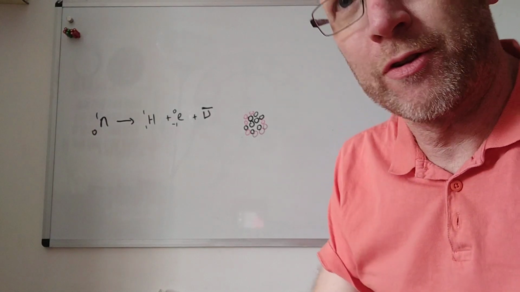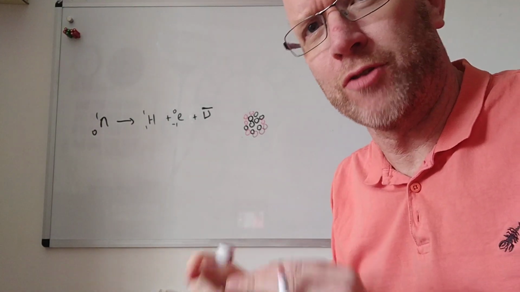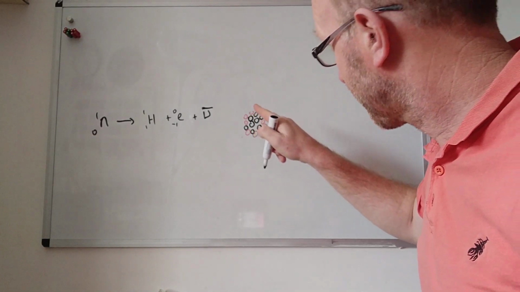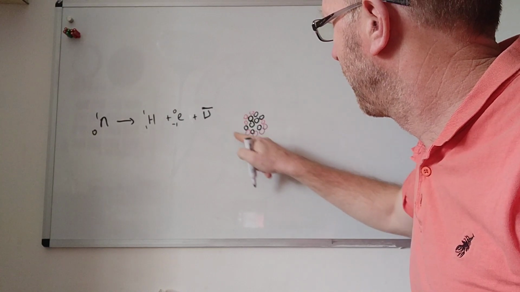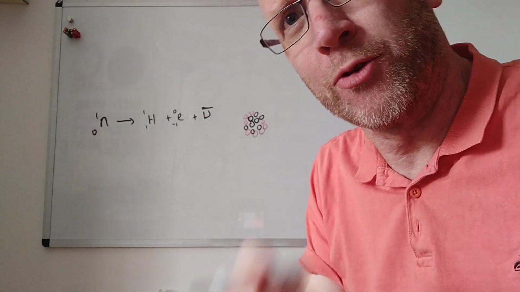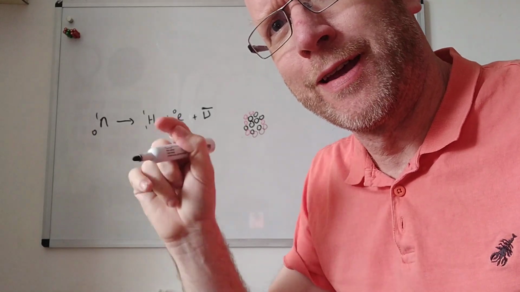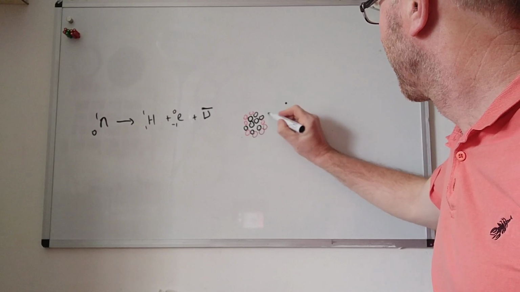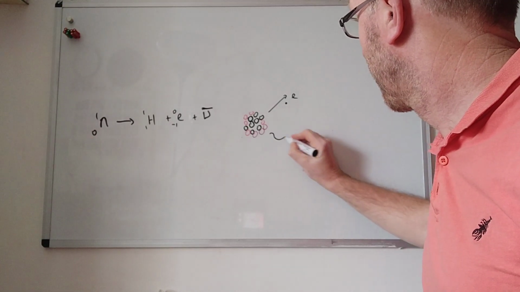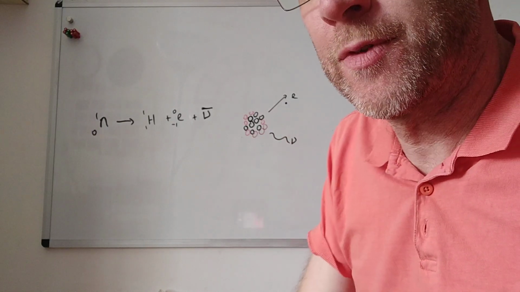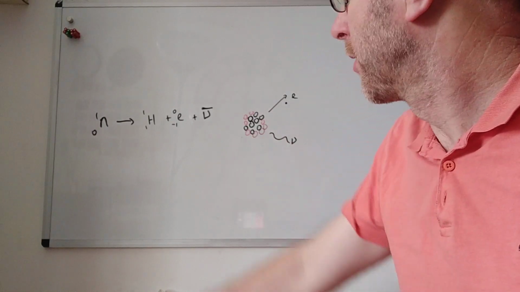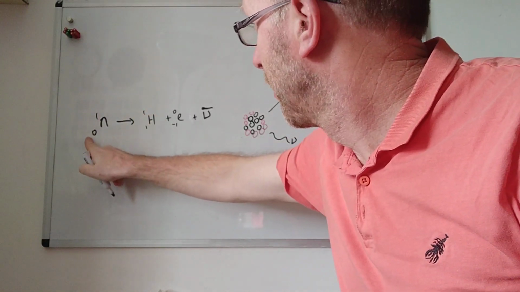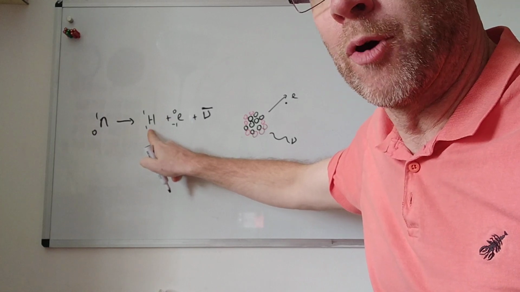The mass number hasn't changed: a neutron has changed into a proton, so there is no change in the mass number. But the charge has gone up by 1, because the neutron has changed to a proton, so the atomic number has gone up by 1. The mass number hasn't changed for the daughter nucleus. Also an electron is emitted, and there's a neutrino which is also emitted, which we'll see later. The mass number stays the same, and the atomic number goes up by 1, not down by 1.